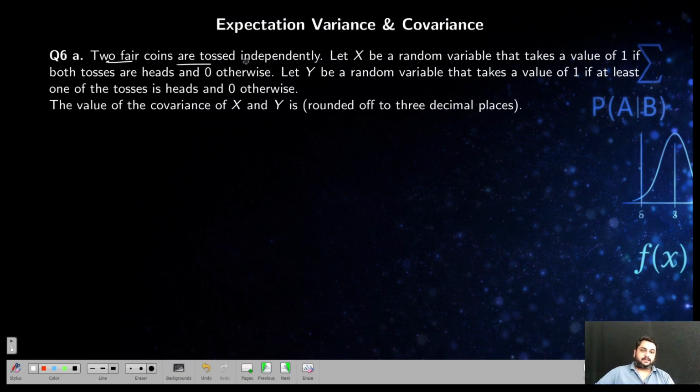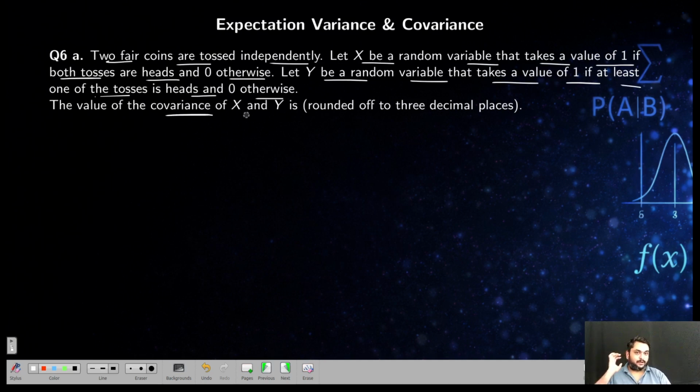Two coins are tossed independently. Let x be a random variable that takes a value of 1 if both tosses are heads and 0 otherwise. Let y be a random variable that takes value of 1 if at least one of the tosses is heads and 0 otherwise. Find the value of covariance of x and y. This is where I told you, you may use your formulas directly.